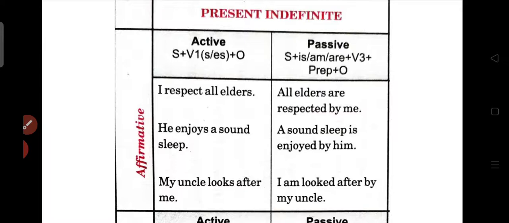As I told you, in the passive voice, whether it is of present tense, past tense or future tense, you always and always have to put the verb third form only.